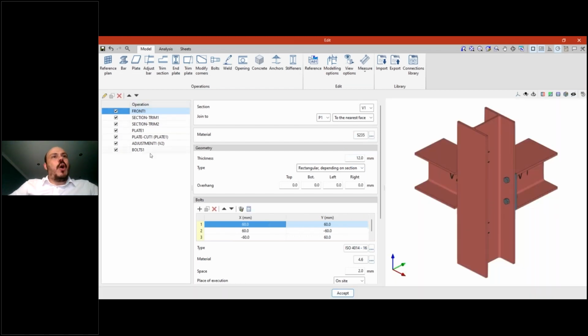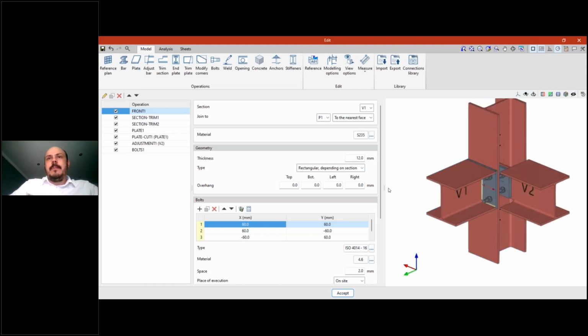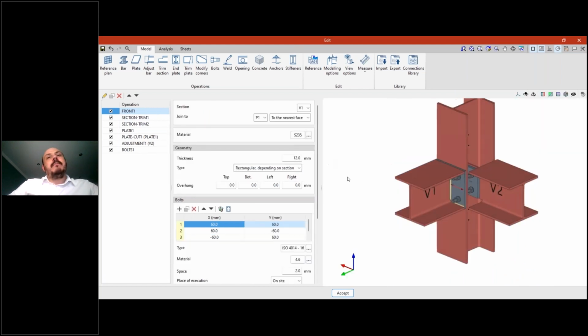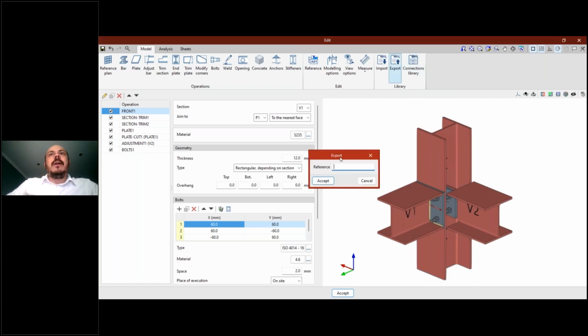Here we can see all the operations that were necessary to model this connection. One thing that is not new, but maybe some of you don't know yet, is the option we have to export this list of operations, the steps that were necessary to model this connection, to the connections library. If I click here, I can add a name for that. Let's suppose this is my connection, or corner, or my connection.